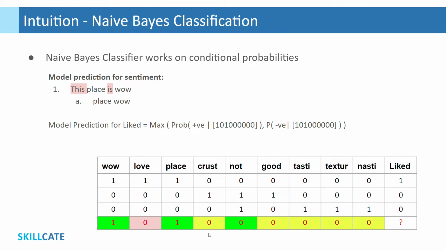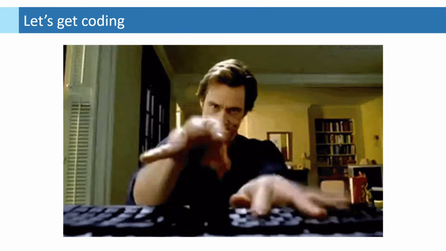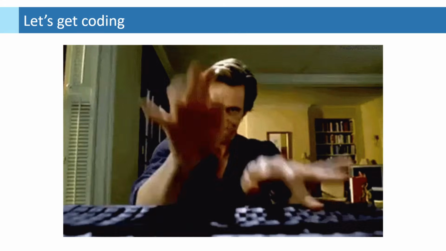Likewise, we have done this exercise for all tokens, analyzing their conditional probabilities. With the limited information we have, we can see three tokens are showing positive sentiment against one that suggests negative. Thus, we are concluding this review is a positive review. This is exactly how a naive-Bayes classifier would classify reviews for us. With this understanding, now we are all set to code. Let's get coding.